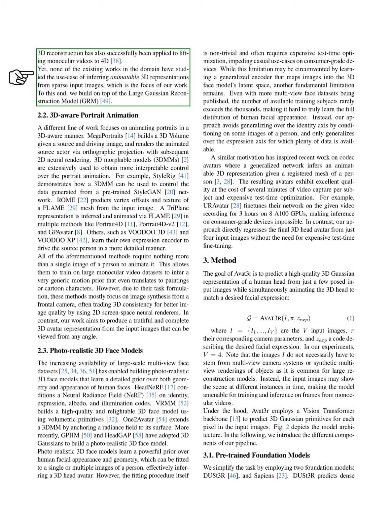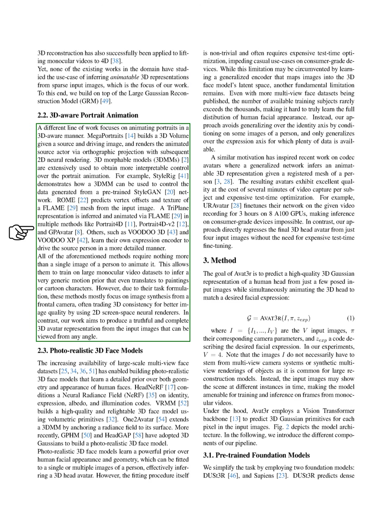The transformer-based approach has also been applied to convert monocular videos into 4D representations. However, existing research has not explored creating animatable 3D representations from sparse images, which is our primary focus. We build upon the large Gaussian reconstruction model, GRM, for this purpose.